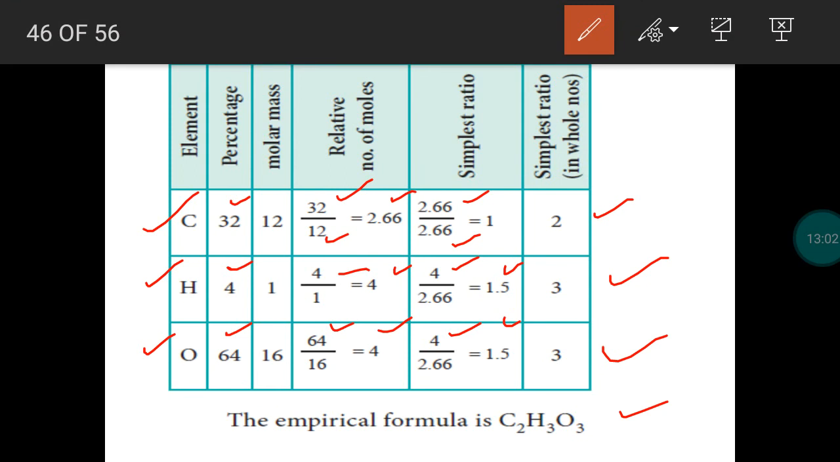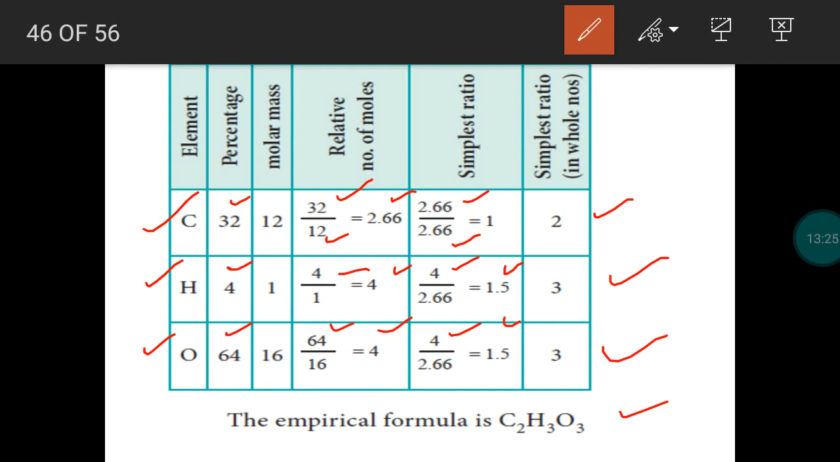So from the calculation, we get empirical formula C2H3O3. Okay. So elemental analysis says 3 different elements are present in the compound and their percentage is given. Percentage is assumed as a mass of the substance. The mass is divided by the atomic mass. We get number of moles.